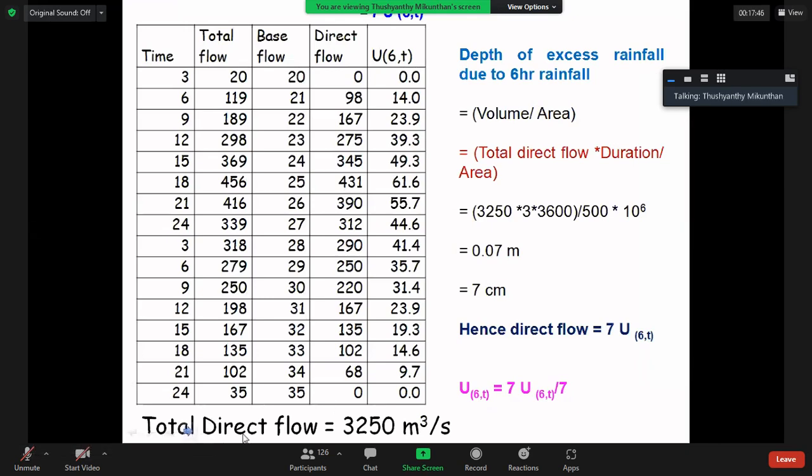So according to my calculation, total direct flow is equal to 3250 meter cube per second.